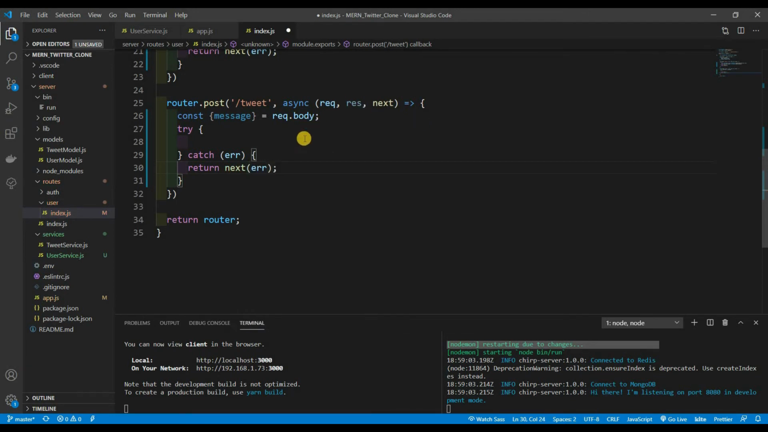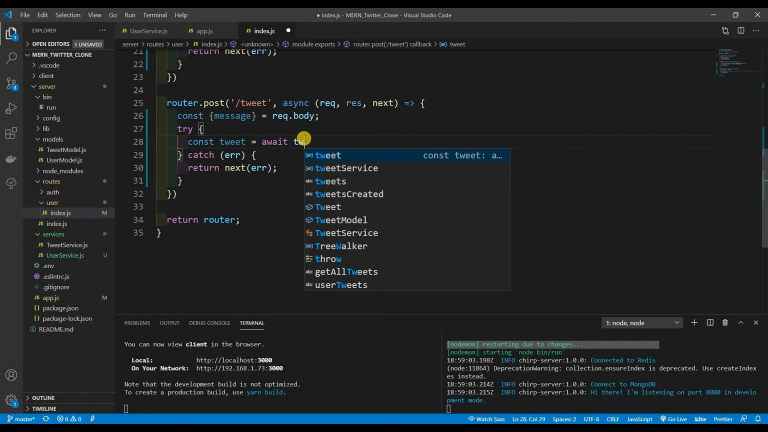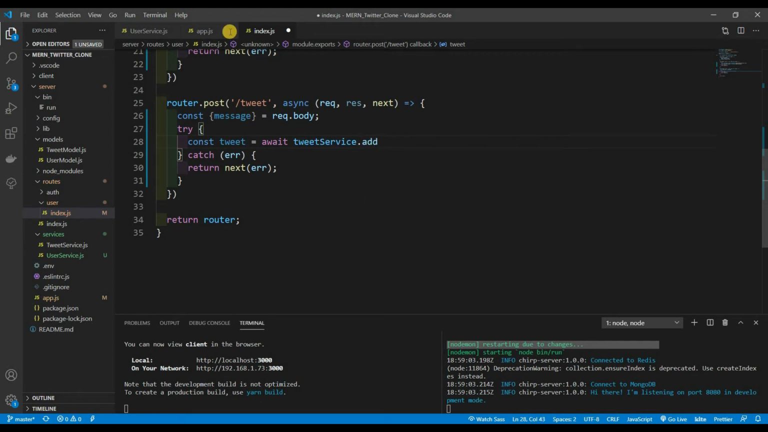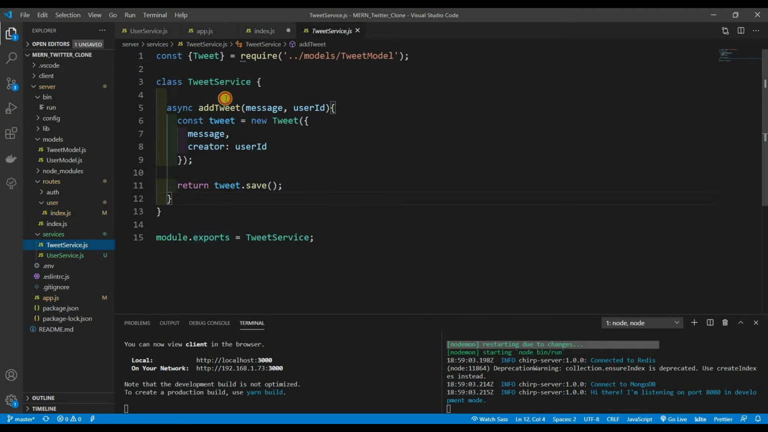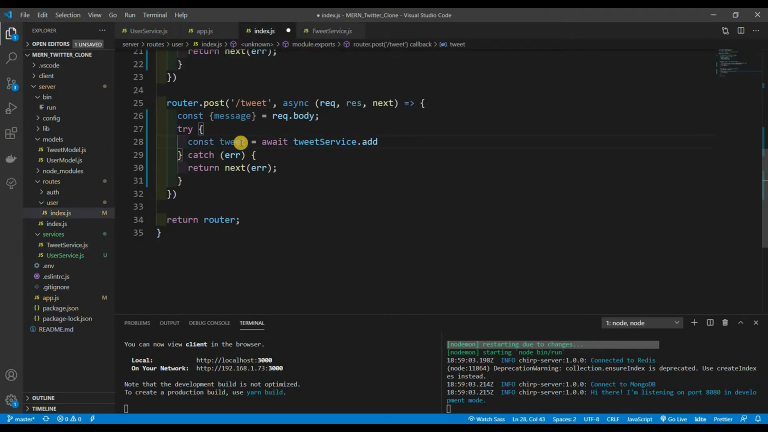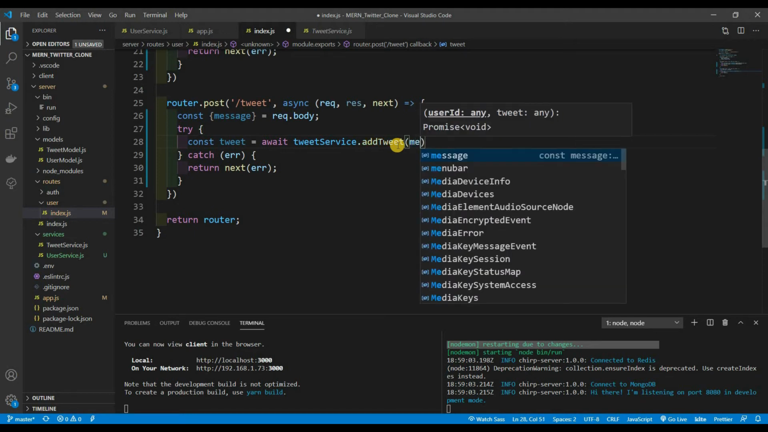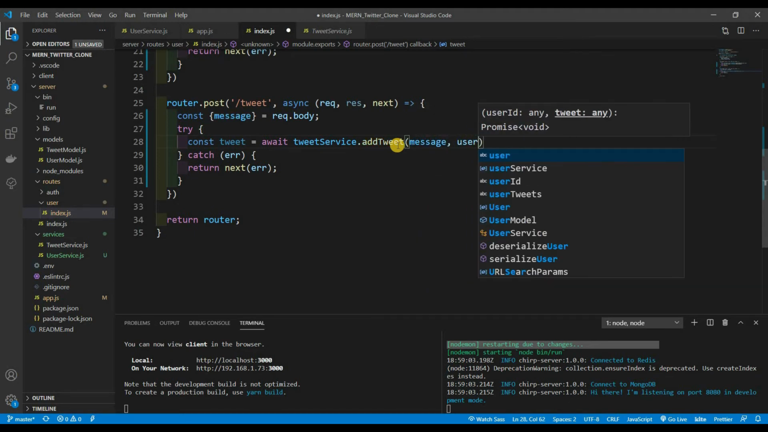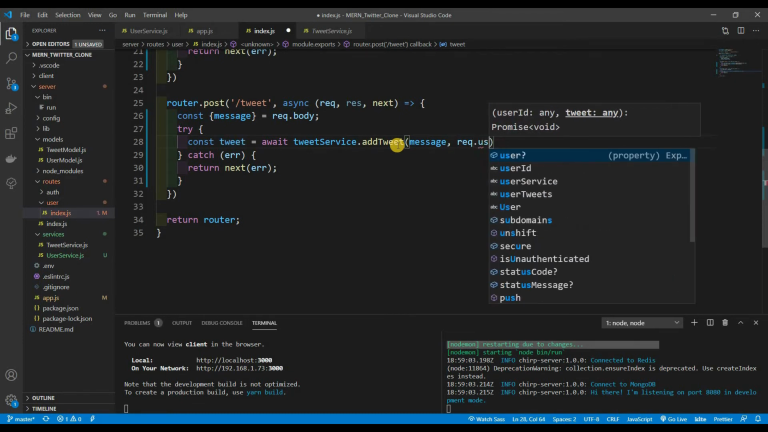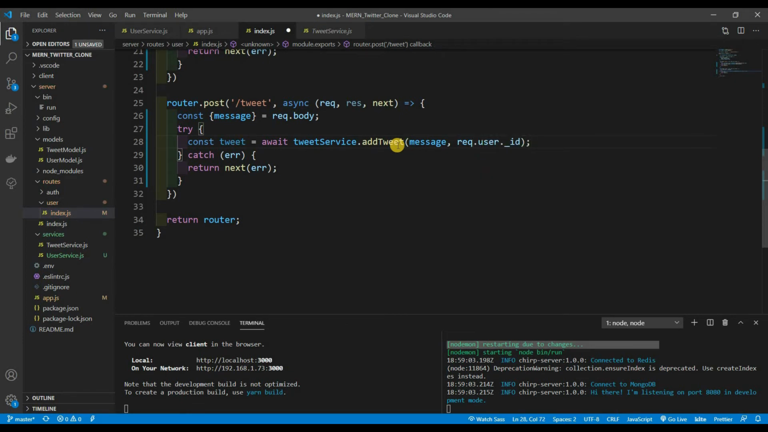All right. Now over here, we're going to create a tweet, right? So const tweet, we're going to await tweetService.addTweet. We already have that, right? Yeah, we have that already. So const tweet = await addTweet, passing in the message and the user, or sorry, req.user._id.